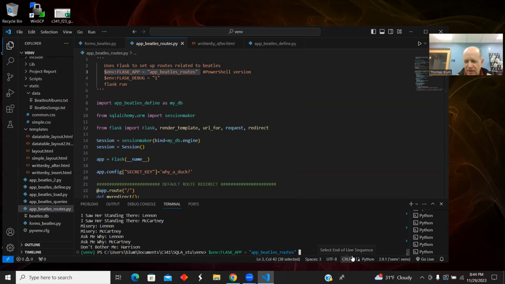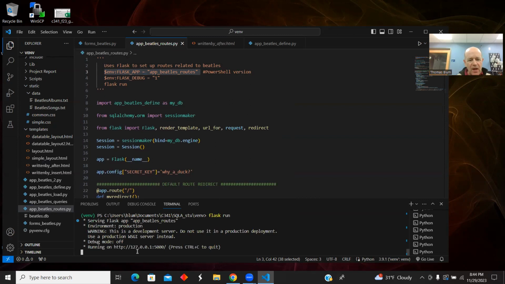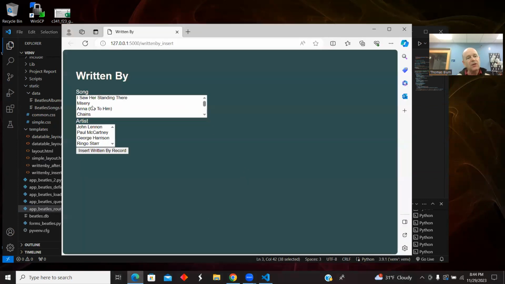I'm running it, starting it down here in the terminal with a PowerShell command, and then flask run, and then control click and opening this. And so here is my multi-select. I scroll down to the bottom because I originally did the ones at the top.